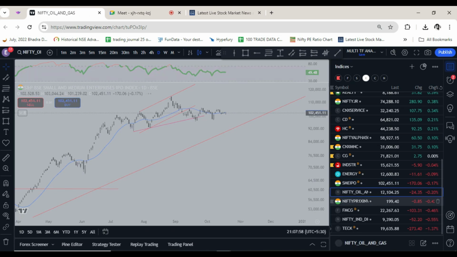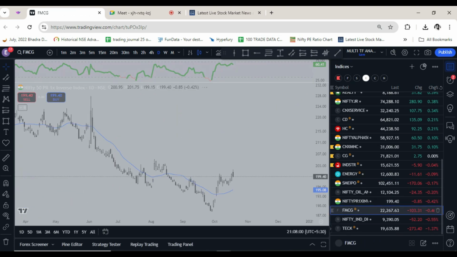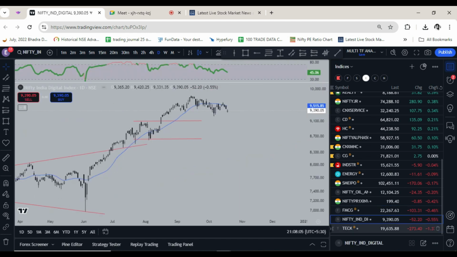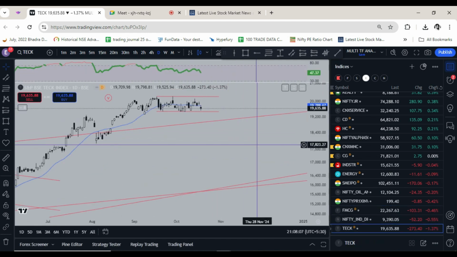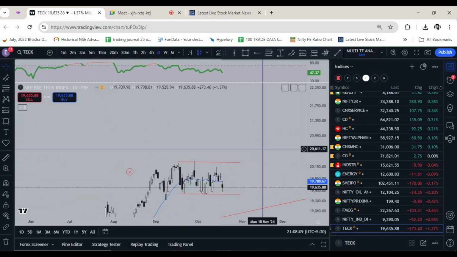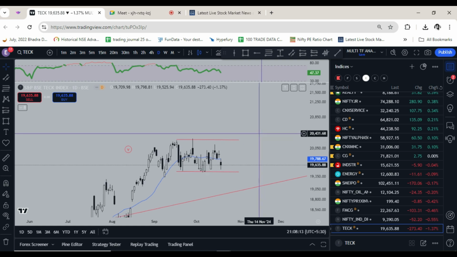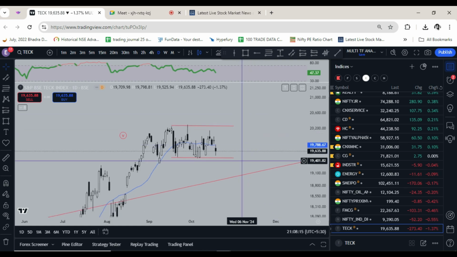So no sector as of now is looking in better shape. FMCG is also weak. Tech and healthcare, tech is still inside this channel. So let's see how it moves from here. But most of the indices, as you have seen, are weak.